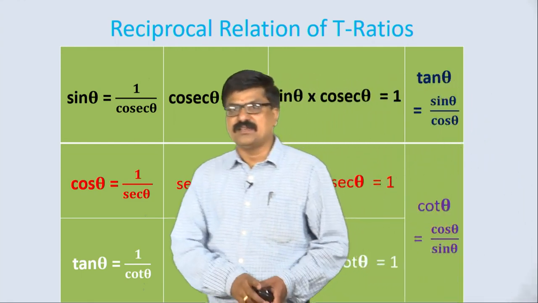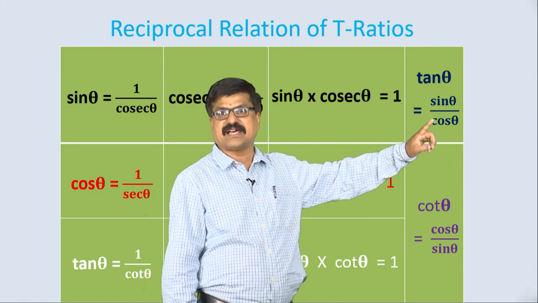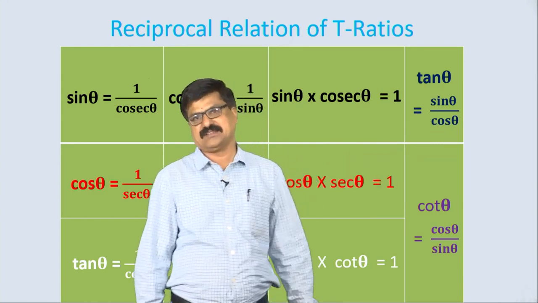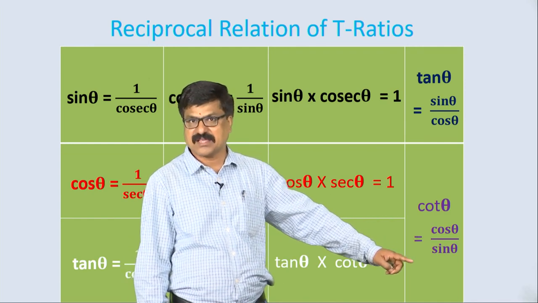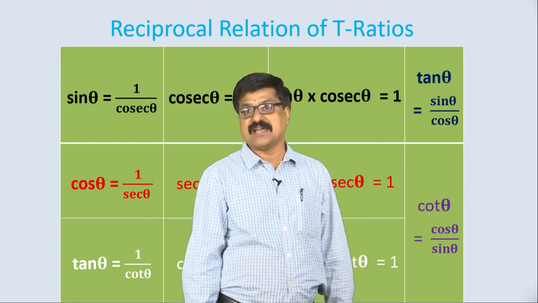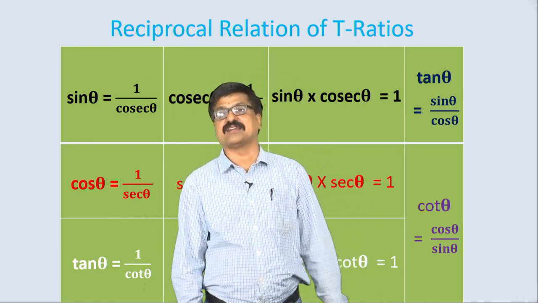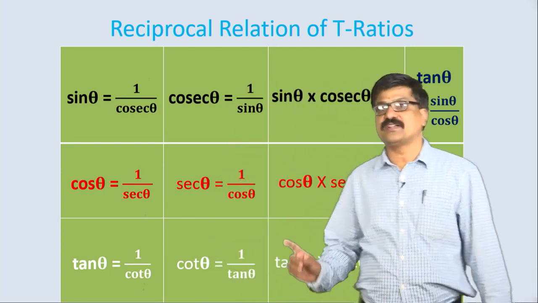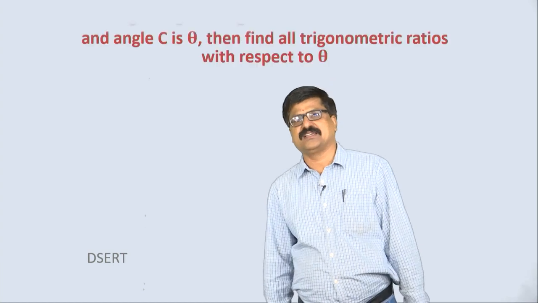Let us see, here we have written tan theta as sin theta by cos theta. Similarly, cot can be written as cos by sin. We know very well, because sin theta is O by H, cos theta is A by H, H gets cancelled, we are getting the tan relation if you are taking the sin and cos ratio. Using these